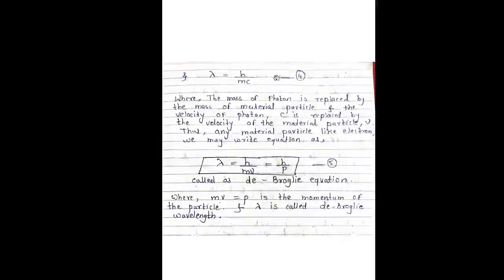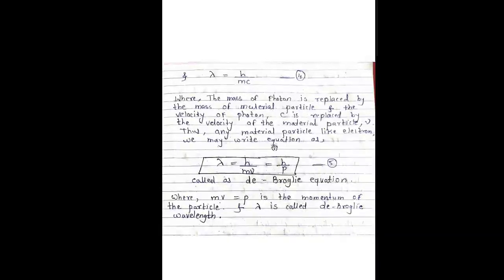This is equation 4, where the mass of the photon is replaced by the mass of the material particle, and the velocity of the photon, c, is replaced by the velocity of the material particle. Thus, for any material particle like an electron, the equation is λ = h/mv = h/p.